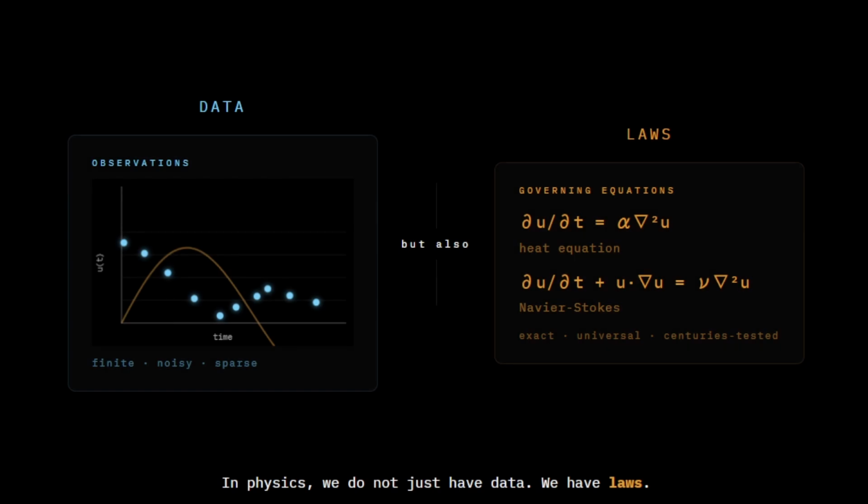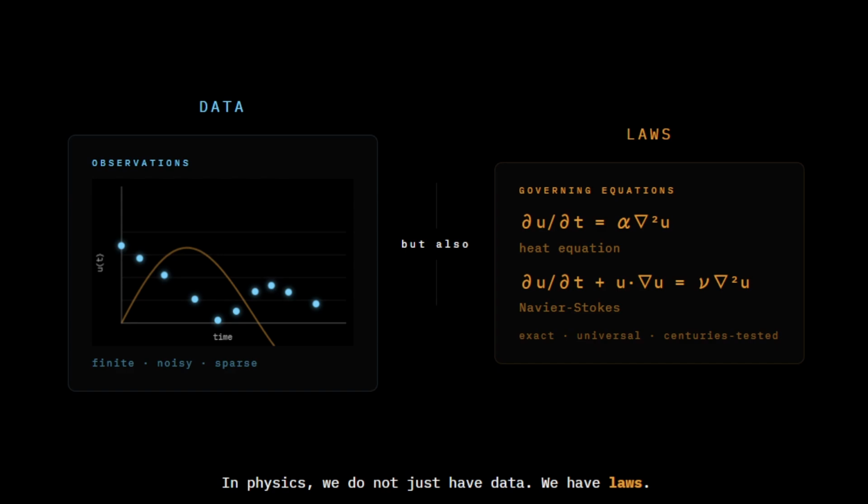And this same principle appears one more time in physics. In physics, we do not just have data, we have something stronger, we have laws. The equations that describe how fluids move, how heat spreads, how waves travel. These were not discovered from data. They were derived from first principles, tested over centuries, and written down exactly.